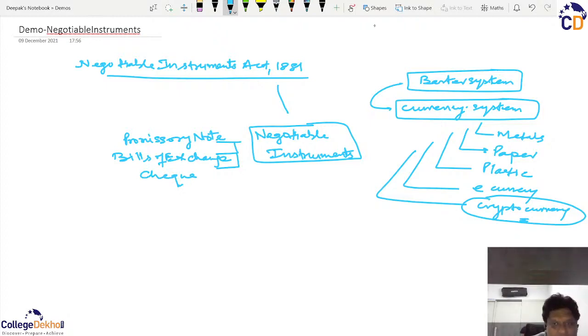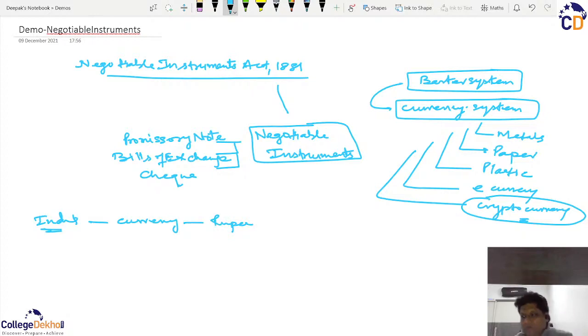As a layman, what I can say, if we talk about India, we have our currency, rupee. So this rupee is actually what?